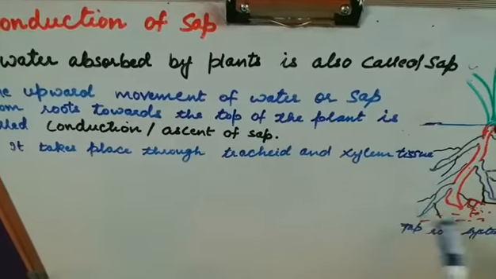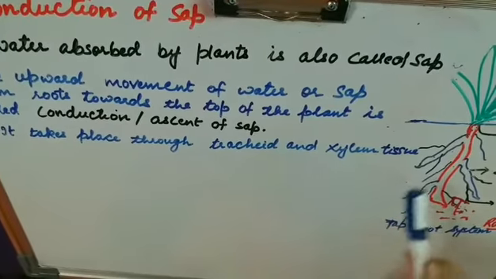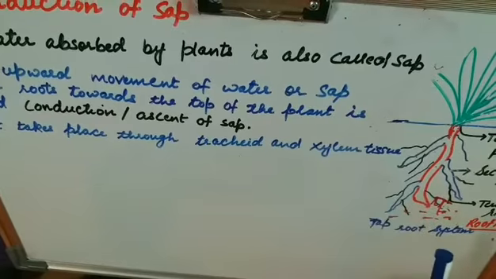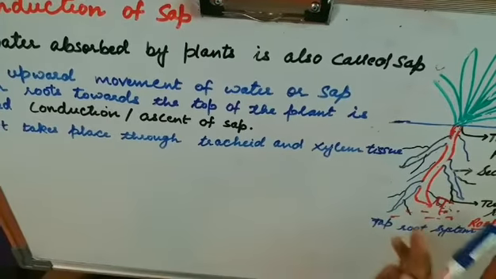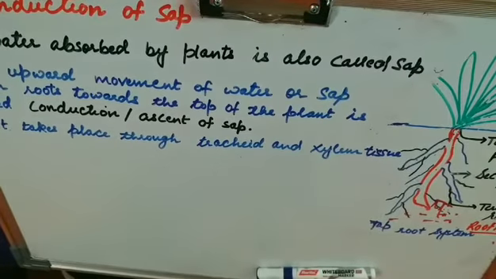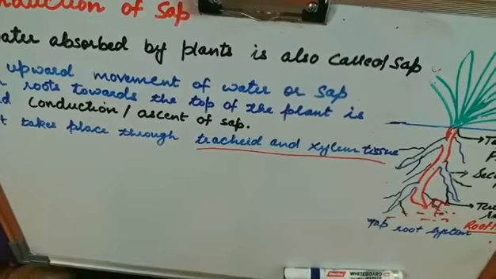And now how does it take place? It takes place through the tracheids and the xylem tissue. In the next video, when I teach you the conductive tissue, we will learn what xylem and phloem are, and I will make clear what these tracheids and xylem tissues are.